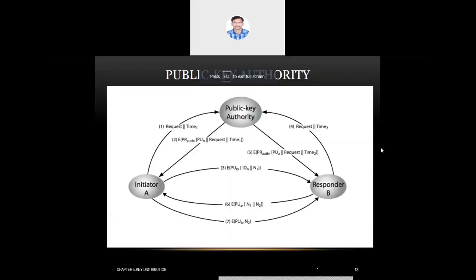The public key authority is like a trusted third person. The public key authority is the one who helps in sharing the public key with its registered users. Now there were totally 7 transactions among these three people, so let us discuss one by one. Here the main agenda is distribution of public key.